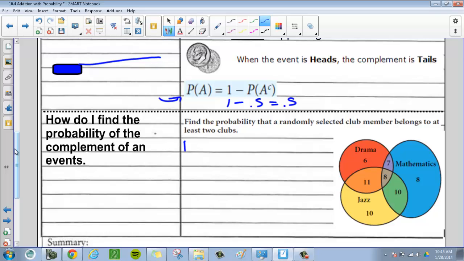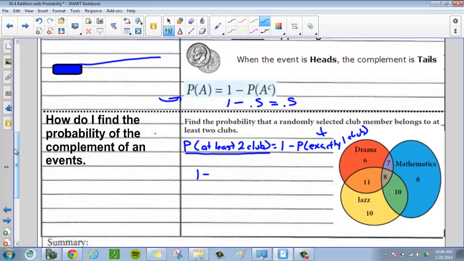Now, instead of finding the probability that they're in at least 2 clubs, we are going to find the probability of them being in only 1 club and subtract that from 1. So 1 minus the probability of exactly 1 club. Sorry, I ran out of space. Okay. So let's figure out what this is and subtract it from 1 to figure out what this is right here. Okay, so we have 1 minus the probability of exactly 1 club.